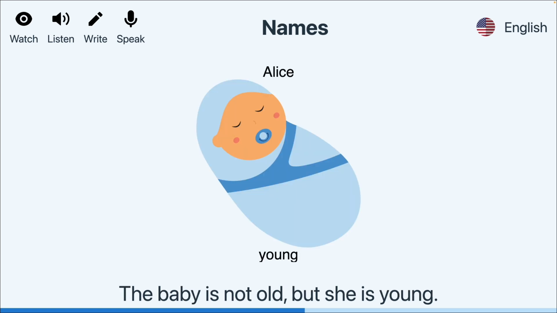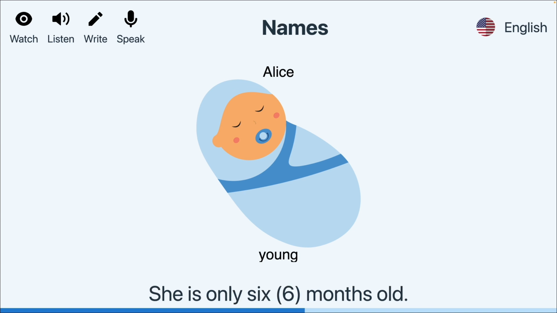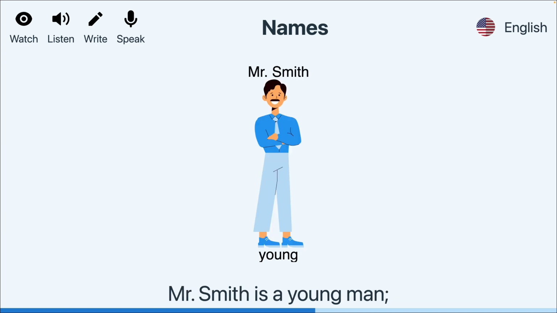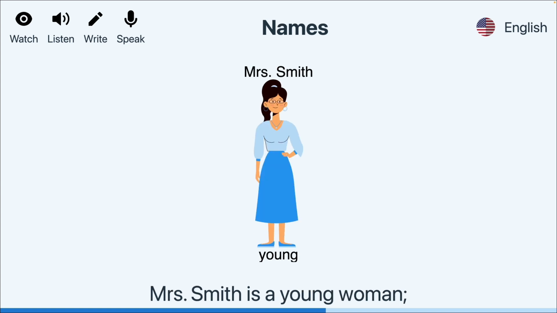The baby is not old, but she is young. She is only 6 months old. Mr. Smith is a young man. He is 36 years old. Mrs. Smith is a young woman. She is 32 years old.